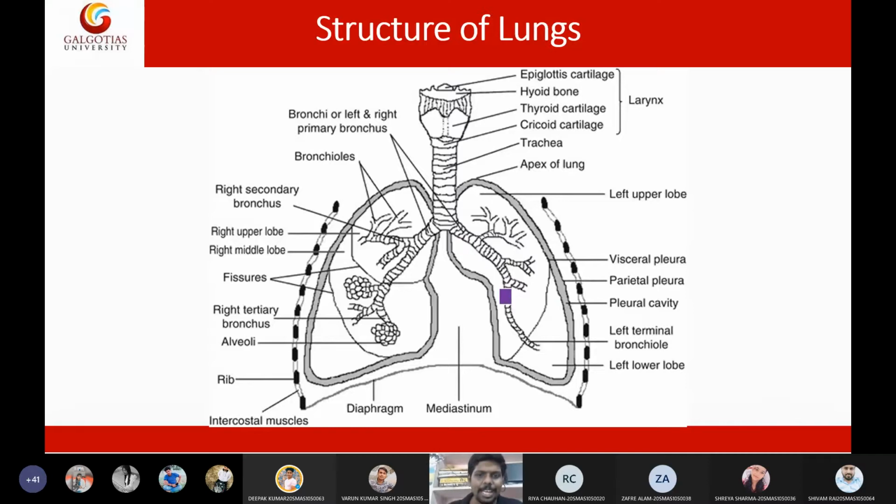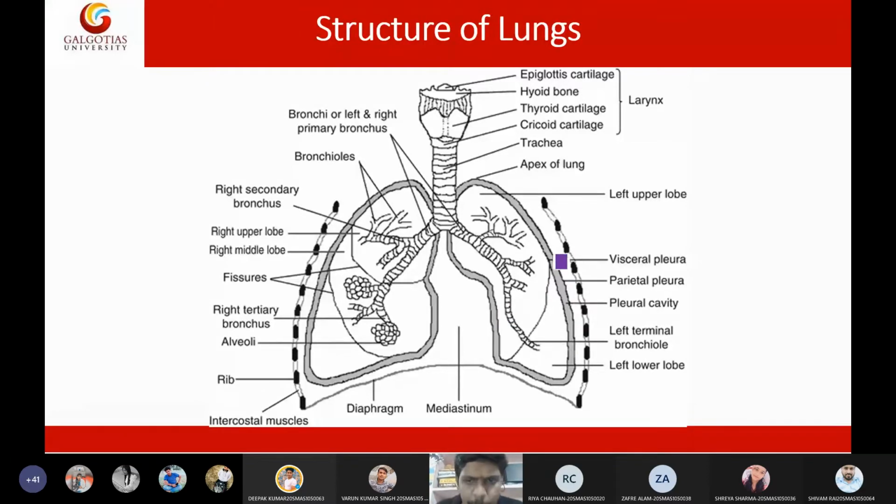Now, these lungs are covered by a pleural membrane. It is covered by a double membrane, and those membranes are called pleura. The outer covering of the lungs is called pleura, and we have 2 layers of this pleural membrane: inner pleura and outer pleura.